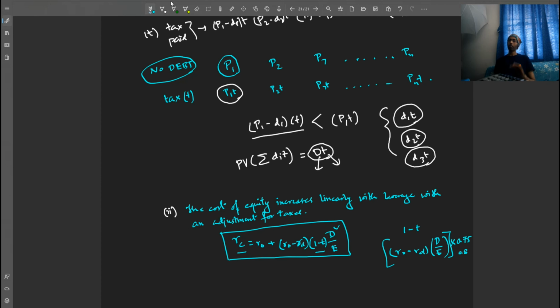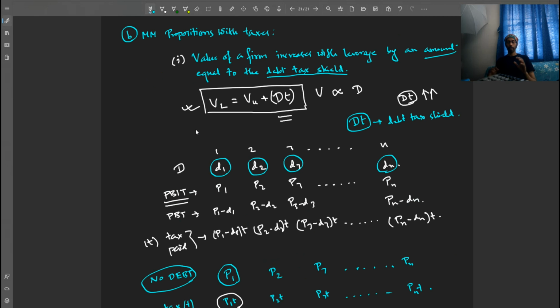So these are basically the propositions of Miller and Modigliani, and we have taken both taxability and no taxability into consideration. We have understood what the tax shield is, how it functions, how it impacts the value of the firm, and how leverage and taxes influence the cost of equity, right? We have understood all of that.